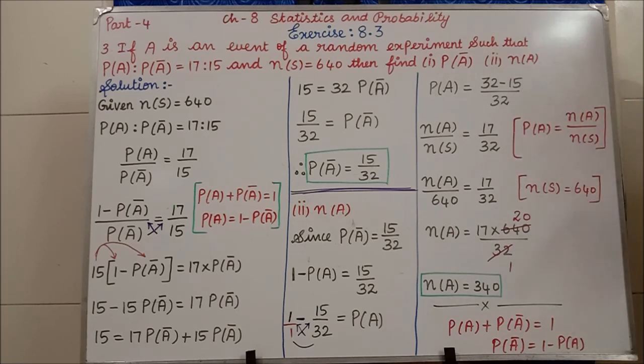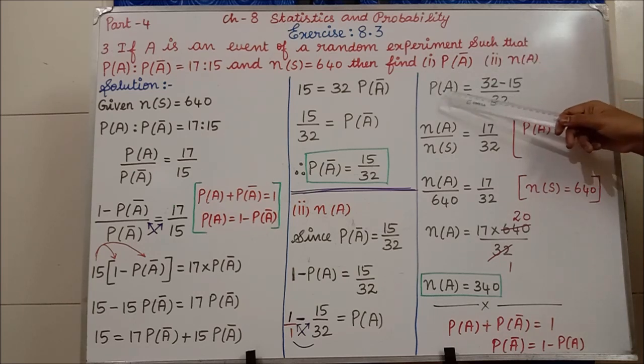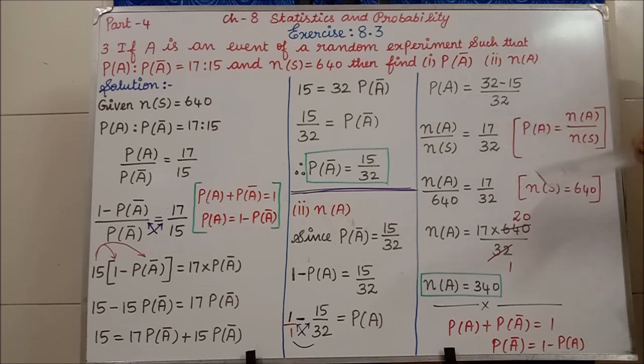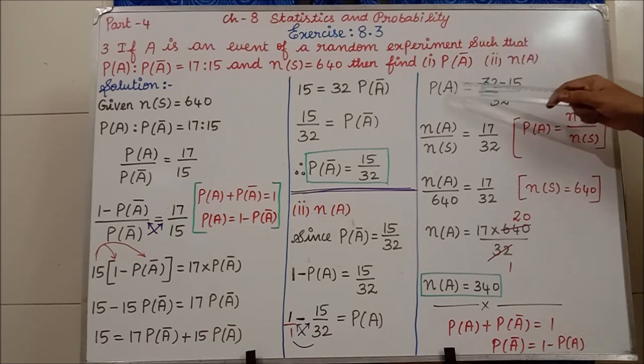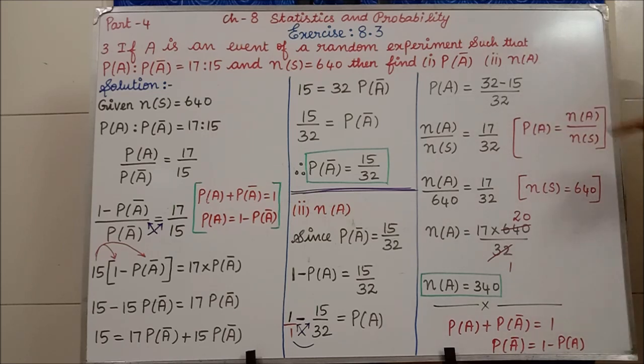See the question, what value do we need? We need the n of A value, but still now I have the probability of A here. I told you in the note itself that the probability of an event can be written as n of A divided by n of S. So instead of the probability of A, I write n of A by n of S, because we have to find the n of A value. The probability of event A is the number of event A divided by the number of sample space. Clear?